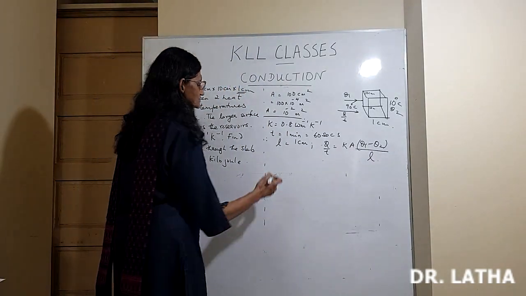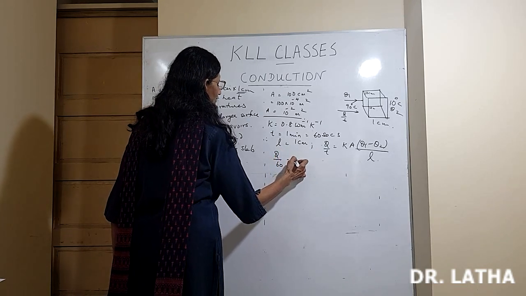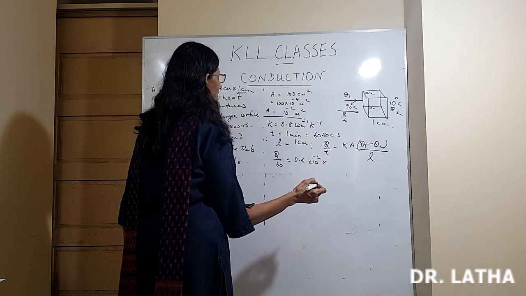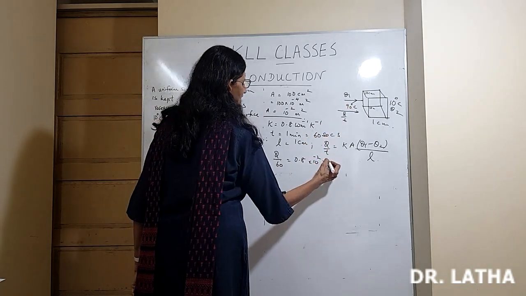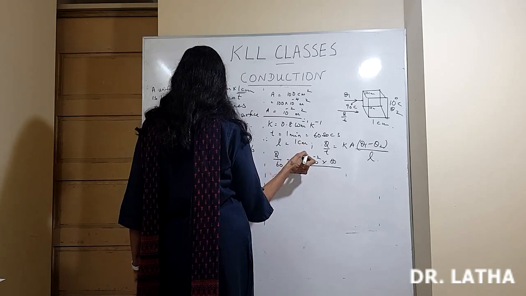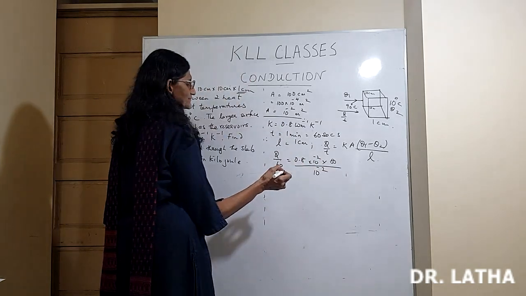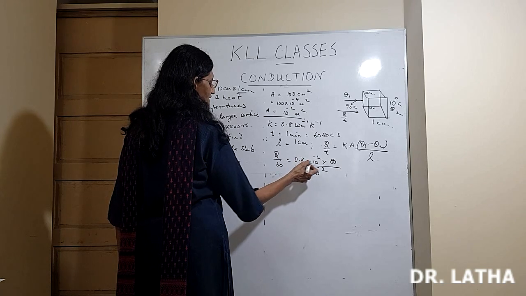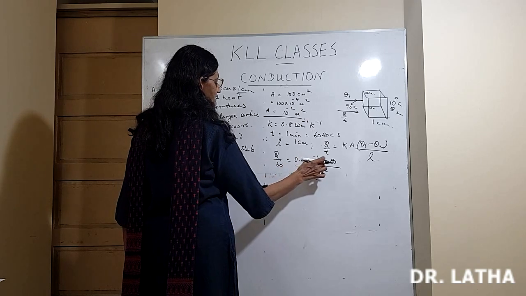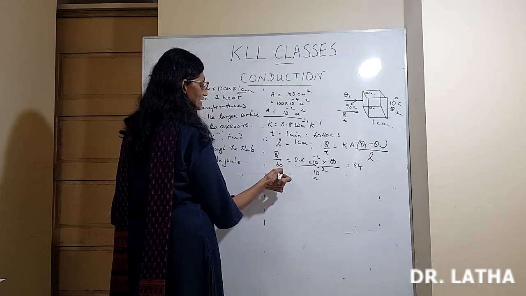So we'll substitute. So Q divided by T, what is T? 60. We have to find out Q. K is 0.8. Area of cross section 10 raised to minus 2. Theta 1 minus theta 2, 90 minus 10, 80. Divided by L. L is 1 centimeter. 1 centimeter will become 10 raised to minus 2 meters. So simplify as you like. Here in this problem, the 10 raised to minus 2 on both sides will go. 0.8 into 80 is the same as 8 into 8, that is 64. This is Q divided by 60.